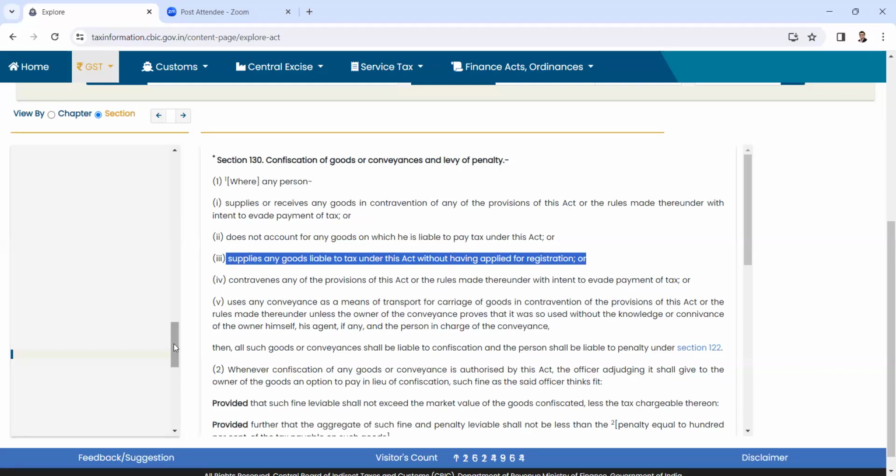But the other way, as I am saying, is that there is a liability to pay tax whenever the supply happens, so that levy would be there and the confiscation would be under 130.